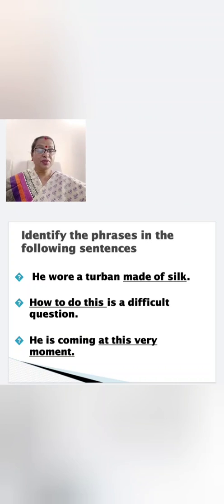He is coming at this very moment. So where is the phrase? At this very moment. Now how will you understand what is the type of phrase here? He is coming when? When is he coming? So you are asking the question when. That means it is adverb phrase. He is coming at this moment. When is he coming? He is coming at this moment.